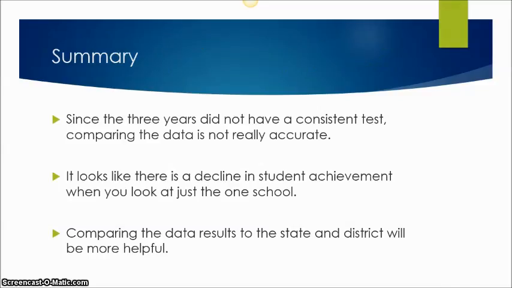So in summary, on the last few slides that we saw, since the 3 years did not have a consistent test, comparing the data is not really accurate to see student achievement because there are 3 totally different tests. It looks like there's a decline in student achievement when you look at just what Etowah did. So comparing the results to the state and the district will be way more helpful.